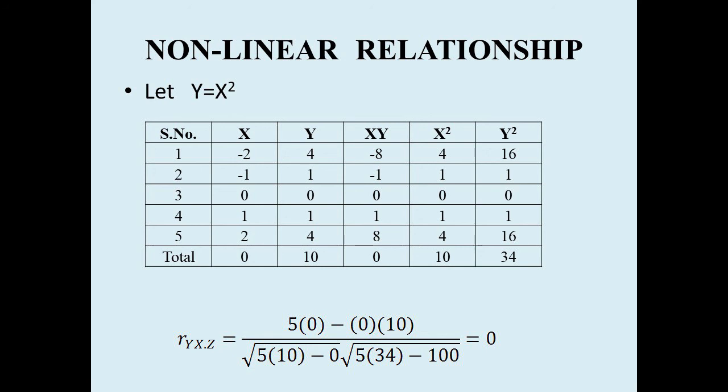X is -2, -1, 0, 1 and 2, and x square is 4, 1, 0, 1, 4. But actually they are related, because one is the square of the other. If r is equal to 0, it means there is no linear relationship. There can be a non-linear relationship.